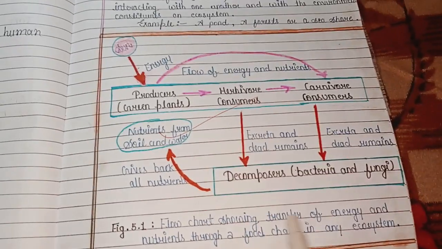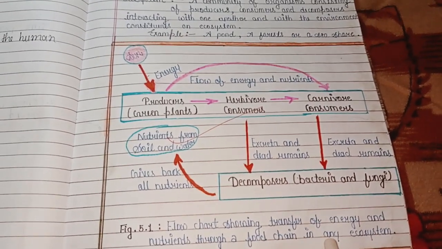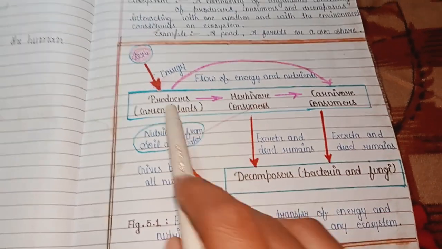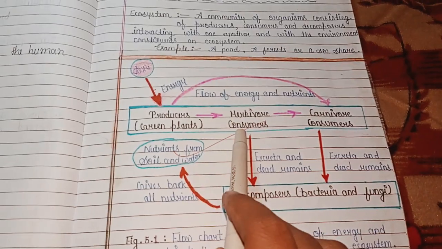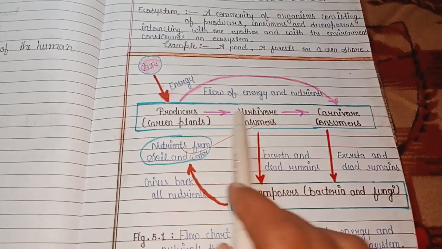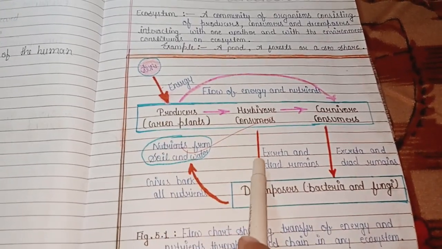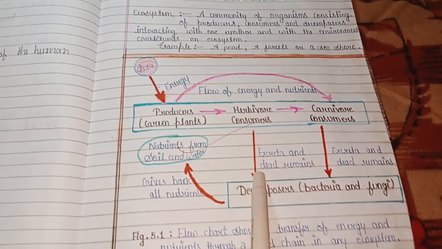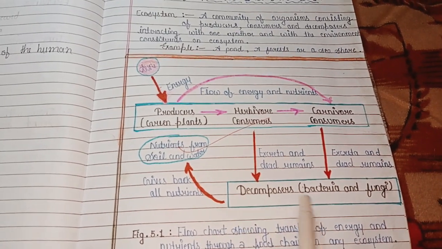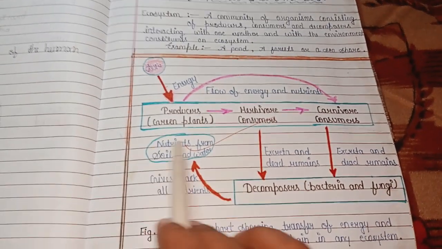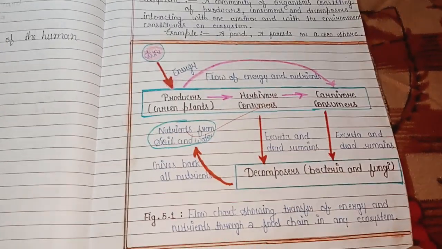Here is a flowchart showing transfer of energy and nutrients through a food chain in an ecosystem. Producer, herbivore, carnivore. Producer means green plant, herbivore means consumer, carnivore means consumer. Flow of energy and nutrients provide energy. Herbivore, excreta and dead remains. Carnivore, excreta and dead remains. Decomposers, bacteria and fungi. Nutrients from soil and water give back all nutrients. It is a flowchart.